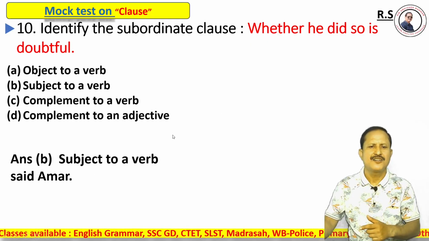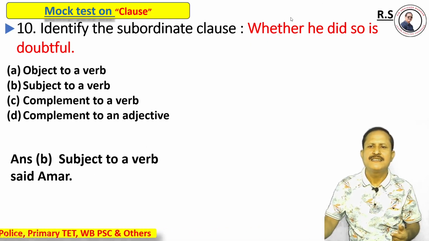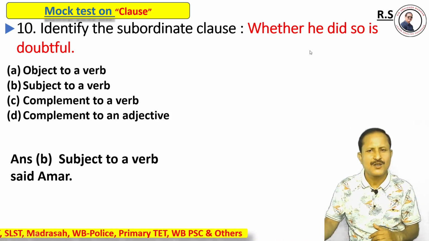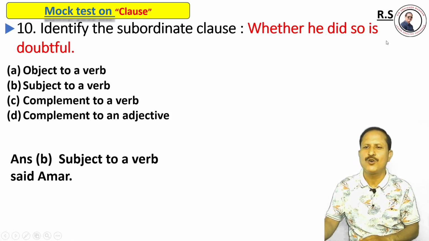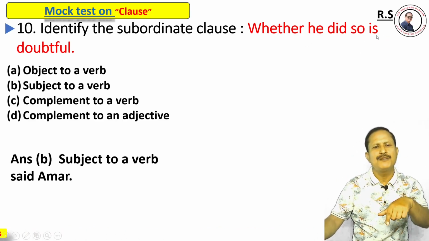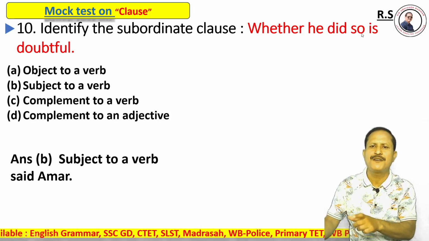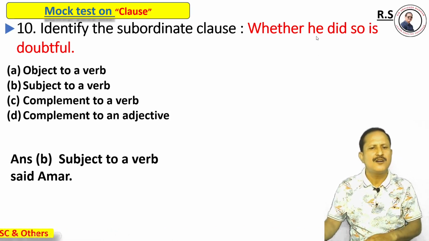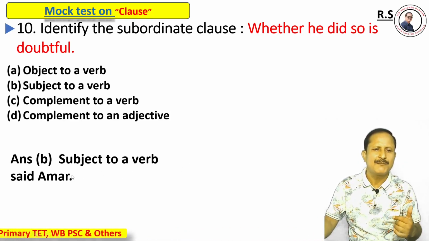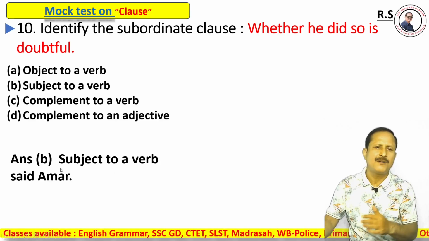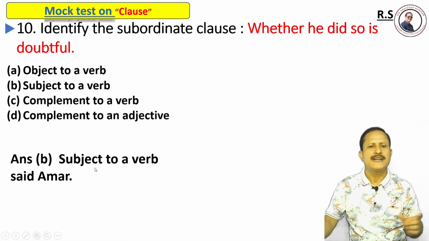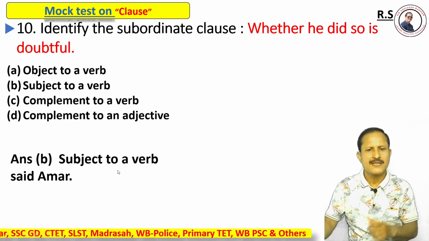Right answer is option B. Here, "whether he did so" is a subordinate clause. This is a noun clause because it takes the place of the subject of a be verb, and the subject of a be verb is the place of a noun. So this is a noun clause, the subject to the main verb. There is a misprint in the options here. The right answer is option B, subject to a verb.